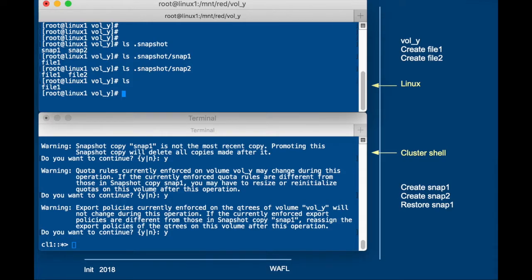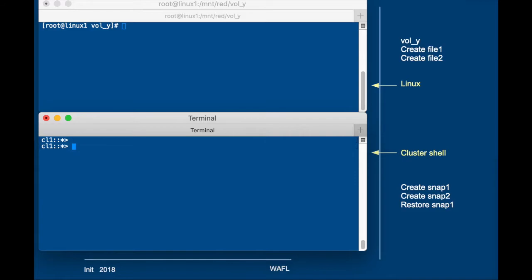So file2 is gone. It's no longer there because I restored snap1, and in the .snapshot directory we will only have snap1 left. The other snapshot is not there anymore. And we're done with the first demo.